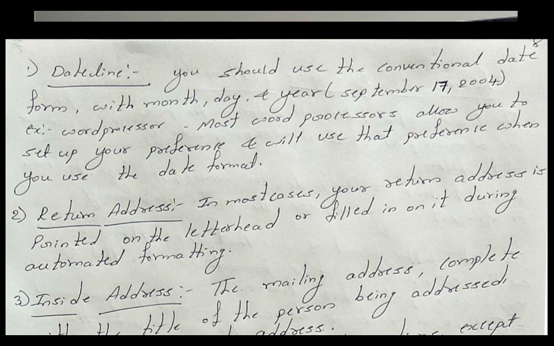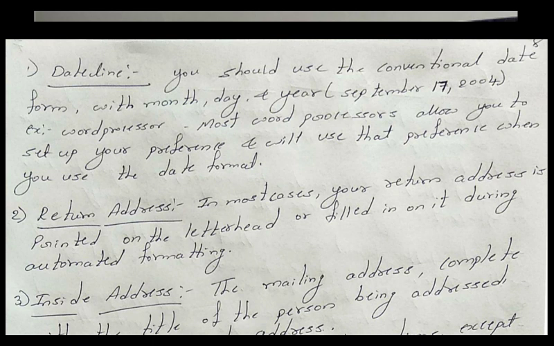So the attention line is used to direct the letter to the specific officer or the specific department to whom that letter belongs. Say, for example, a university is sending a letter. In the inside address they write the address of the college, and then in the attention line they write the specific department or the specific officer to whom this particular letter belongs. So this is how you use the attention line.